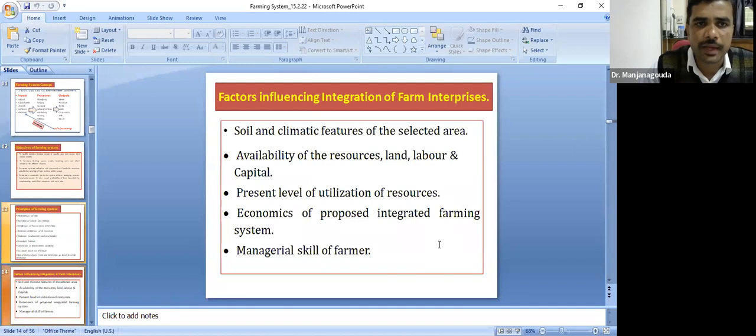These are some of the factors that influence the selection or integration of farm enterprises. For example, the soil and climatic features of the selected area. For example, in a temperate area, we will not select poultry farming.